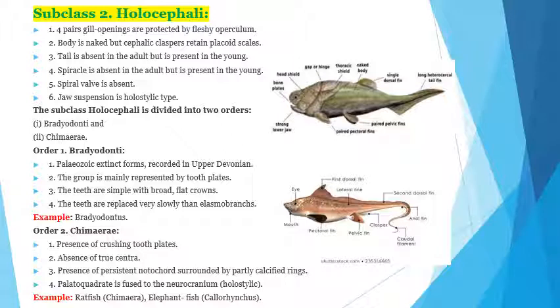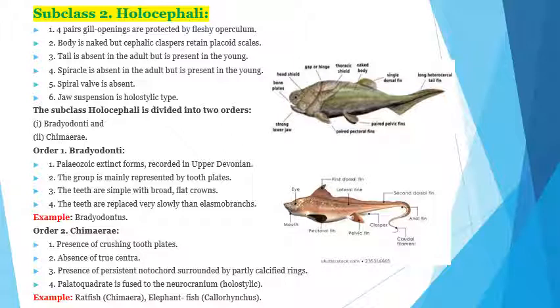This Holocephali is divided into two orders, Bradyodonti and Chimaeriformes. Bradyodonti is a Paleozoic extinct form recorded in Upper Devonian period. The group is mainly represented by tooth plates. This is the diagram of Bradyodonti. The teeth are simple with broad flat crown and the teeth are replaced very slowly compared to Elasmobranchii. The second order is Chimaeriformes.